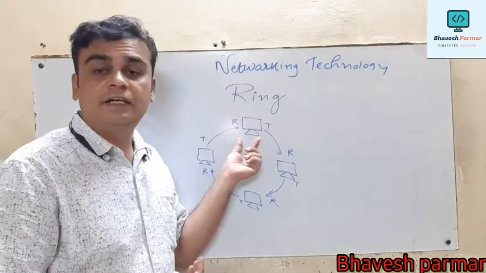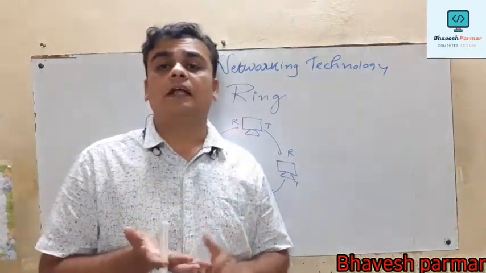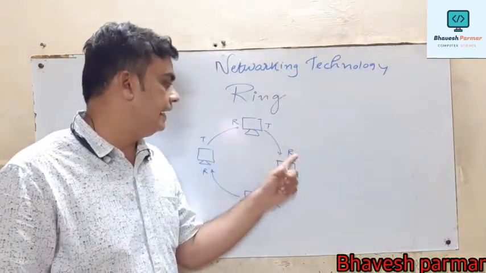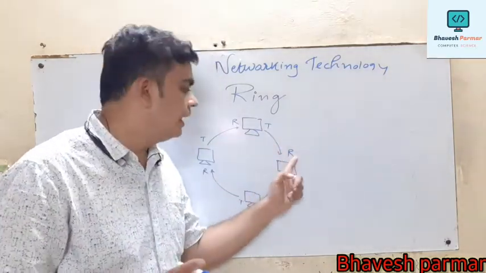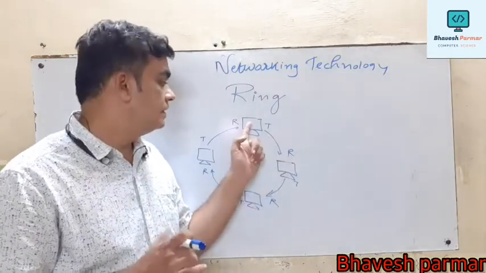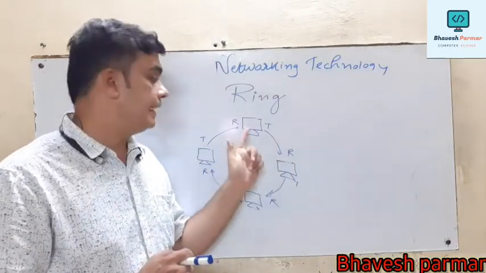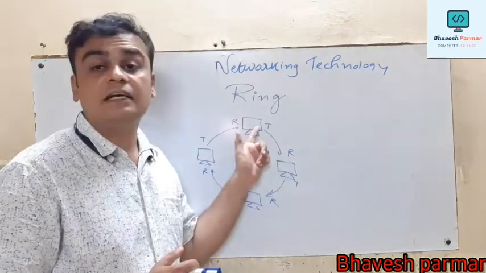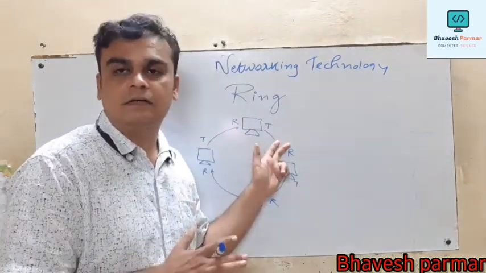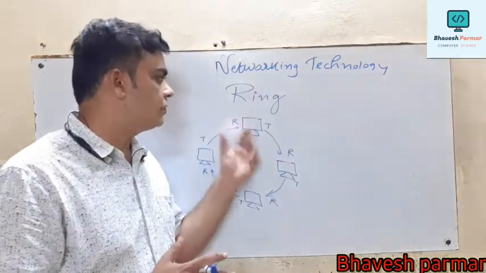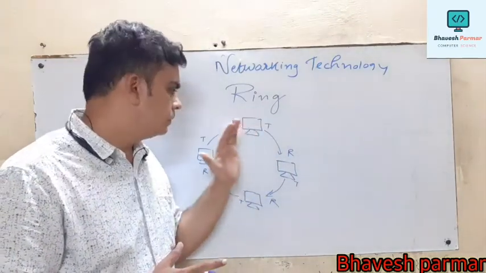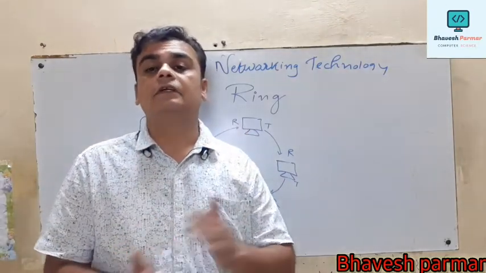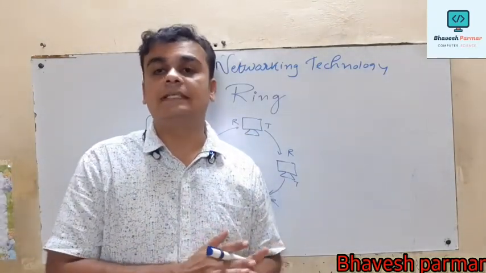Generally every computer acts as a transmitter as well as a receiver. Here I have mentioned T and R. T stands for transmitter and R stands for receiver, meaning every computer in a network has the capability to transfer data as well as receive data from another computer. So this is the overall structure of ring topology. In this ring topology, all the computers are connected with their neighboring computer on either side.